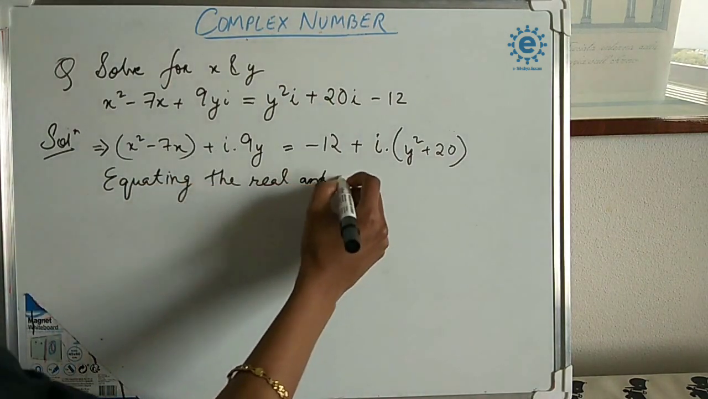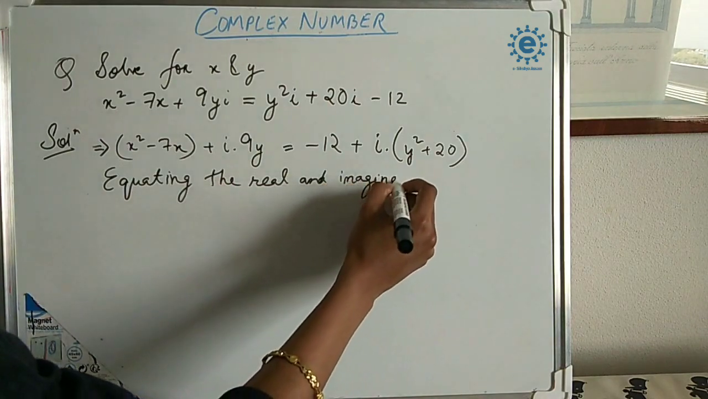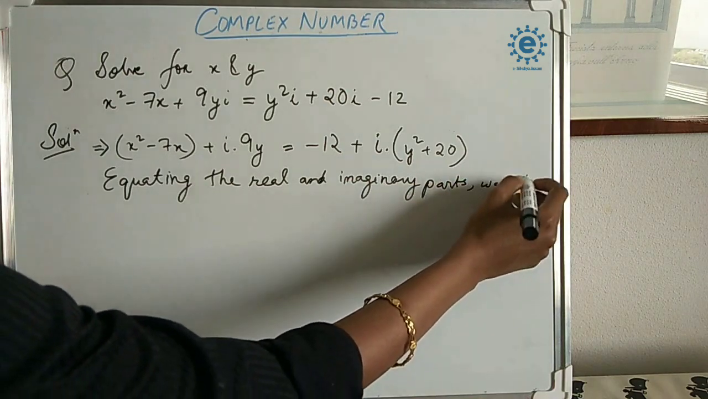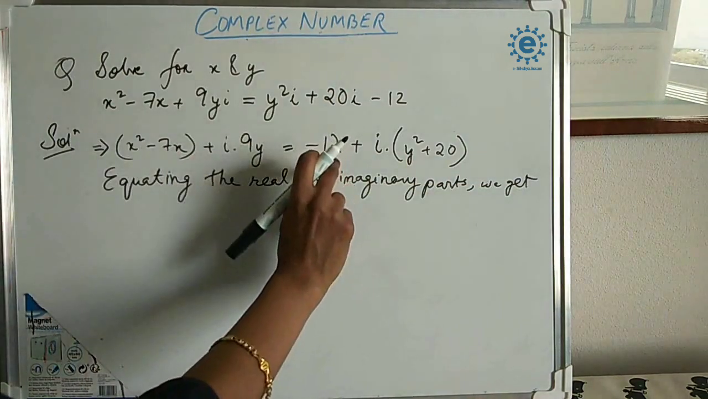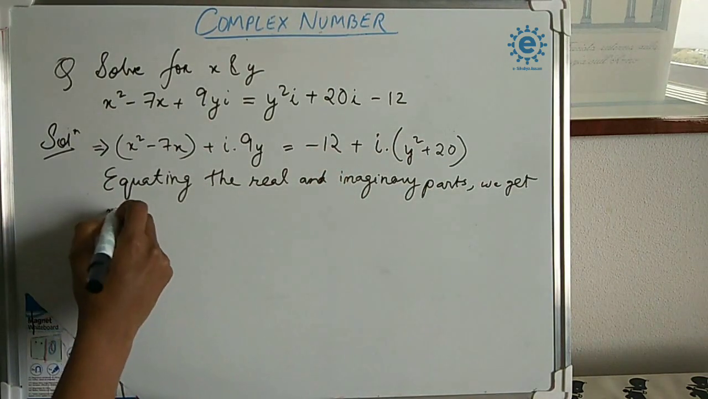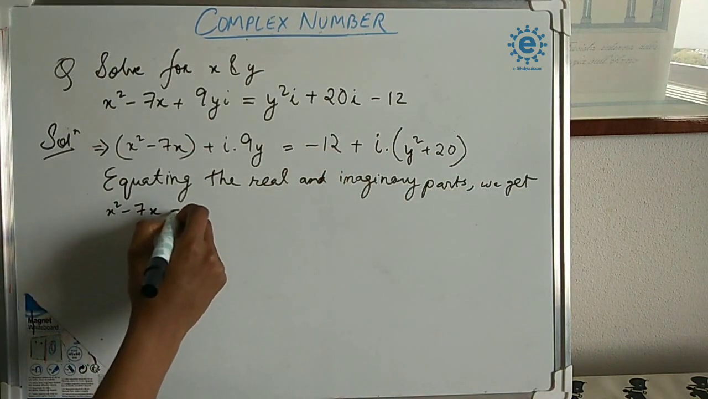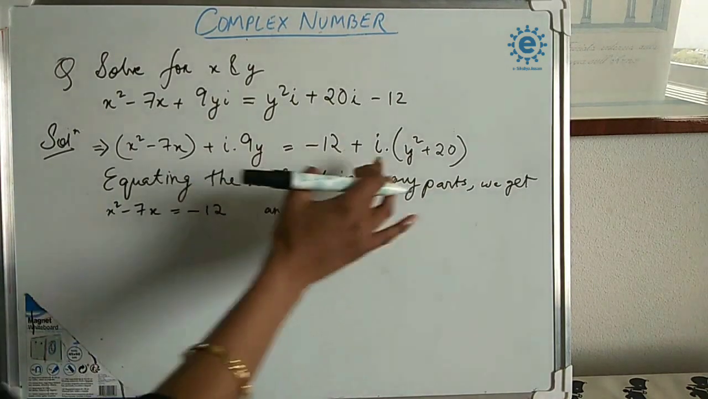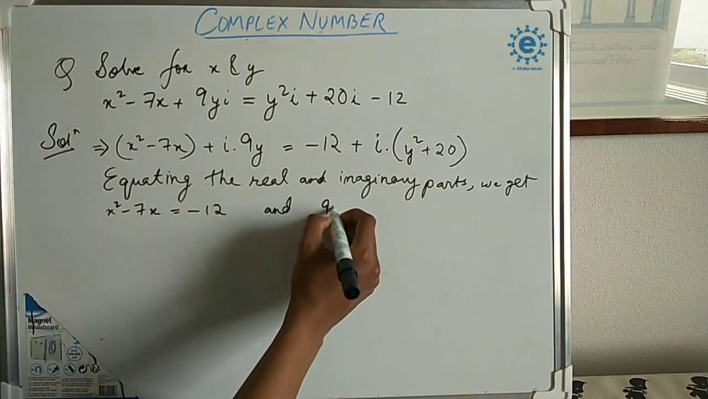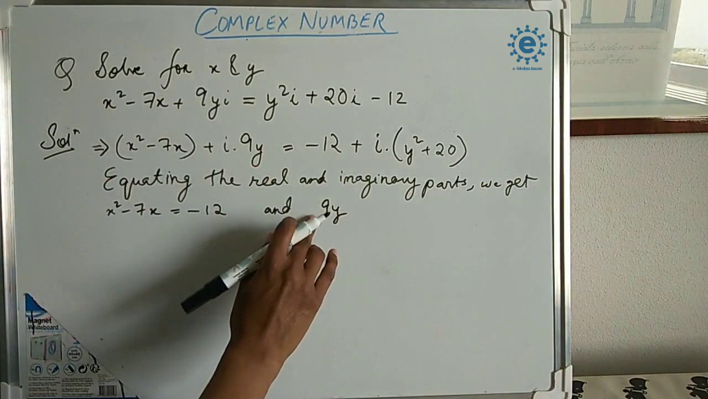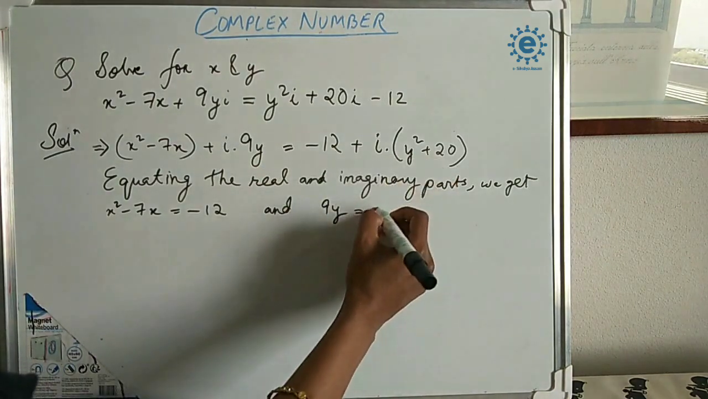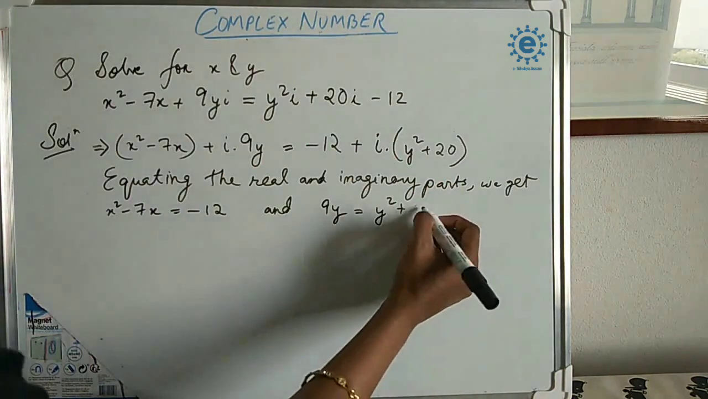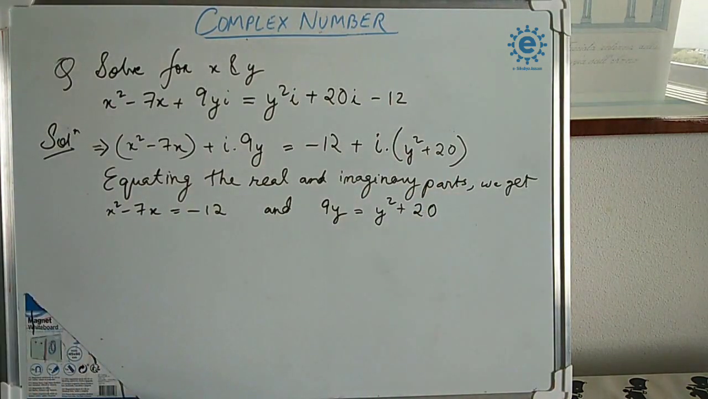Taking the real and imaginary parts, we get, this is the real, this is real. So these two are equal. x square minus 7x is equal to minus 12. And the imaginary part with the imaginary part: 9y, don't write i here, okay? Don't forget this. 9y is equal to y square plus 20.